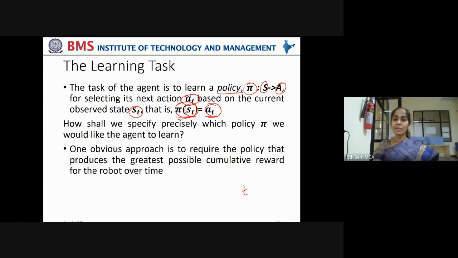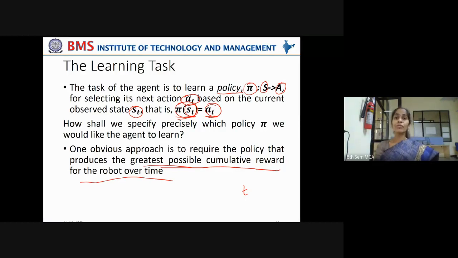Okay. Now, how shall we specify precisely which policy pi we would like the agent to learn? Obviously, it is the greatest possible cumulative reward for the robot, or any learning system, over time. What would be the optimal control policy? What would be the appropriate control policy? The policy which will make the agent get the greatest possible cumulative reward. It should not at all be penalized. It should get maximum possible rewards only. That is the best control policy.